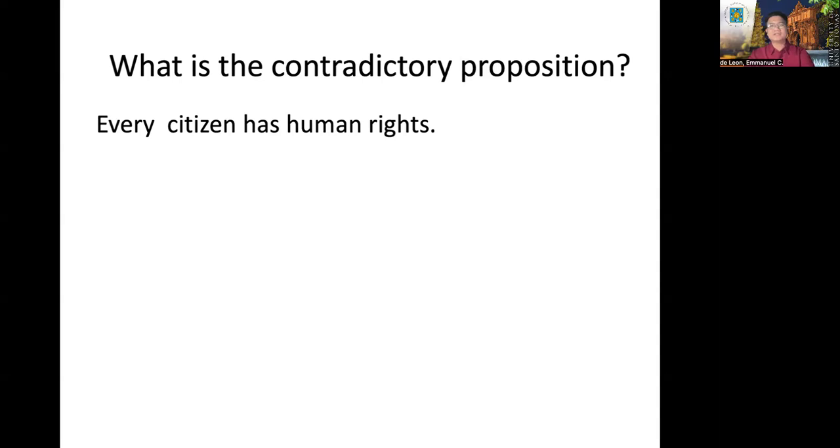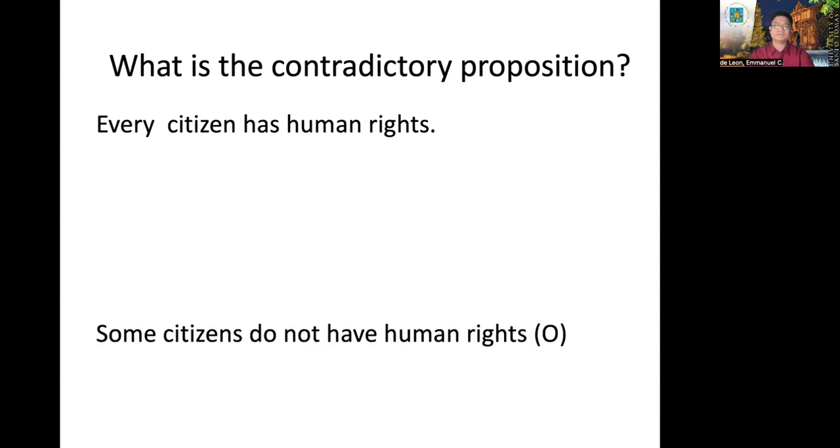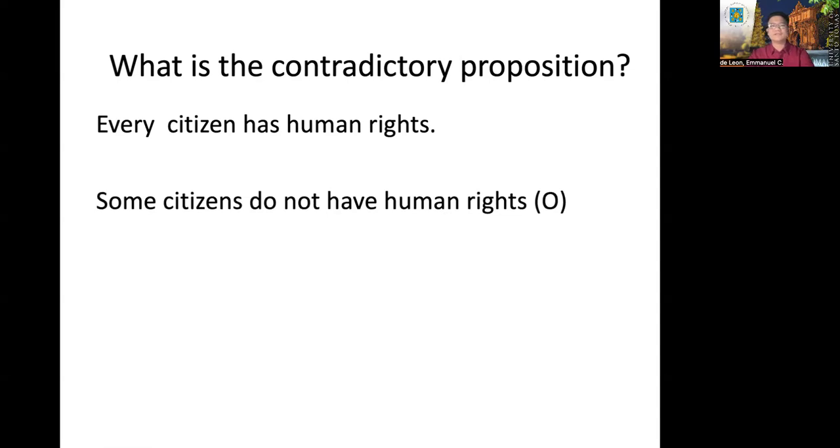What is the contradictory proposition of every citizen has human rights? Okay. This is an A proposition. What is the contradictory proposition of an A? O. So the answer is some citizens do not have human rights.